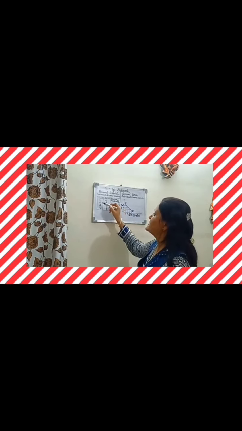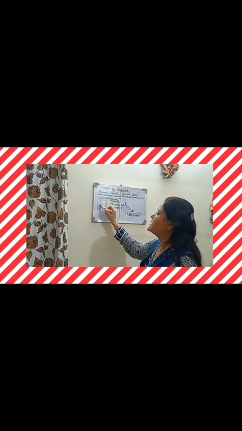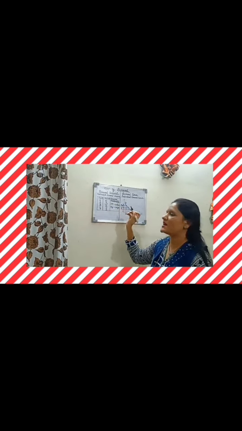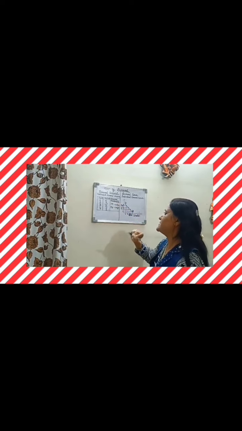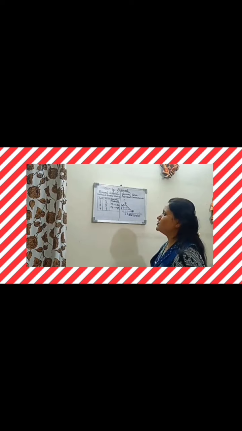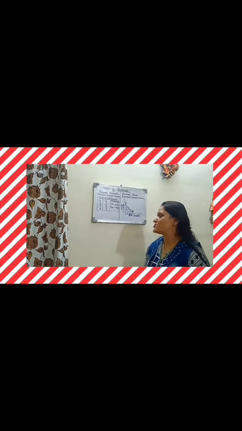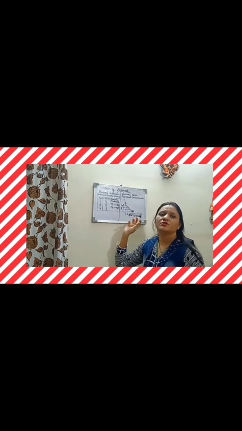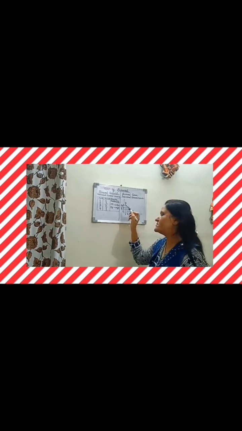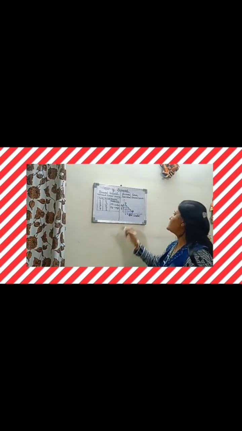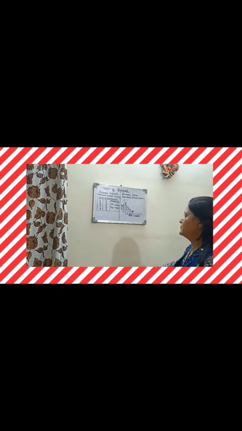So we will see that while the price is increasing, the quantity purchased by the consumer is decreasing. So there is an inverse relationship between the price of the commodity and the quantity purchased by the consumer. While the price is increasing, the quantity purchased is decreasing, and while the price is decreasing, the quantity demanded is increasing.